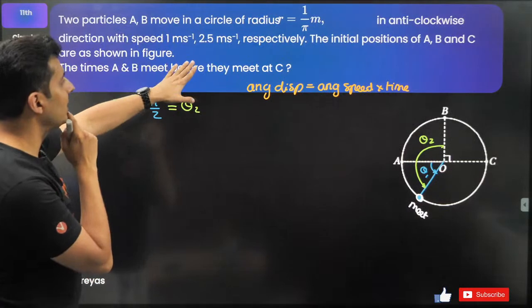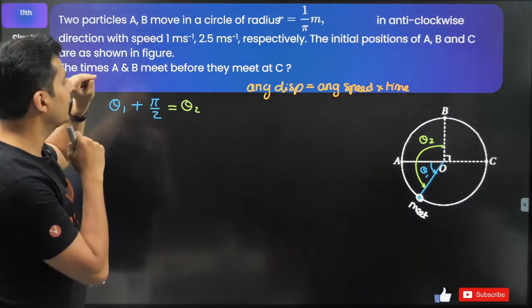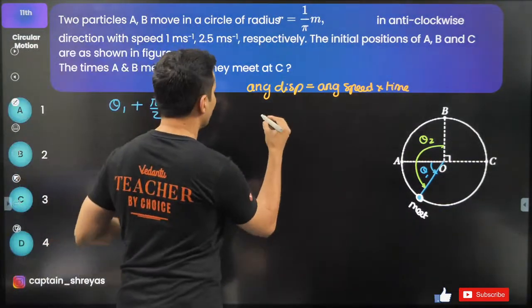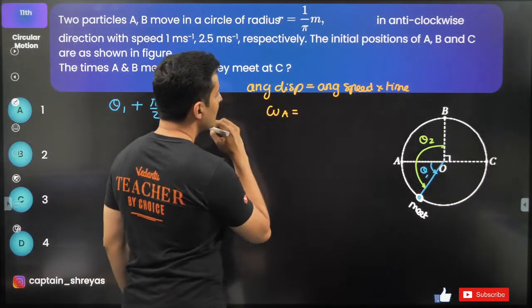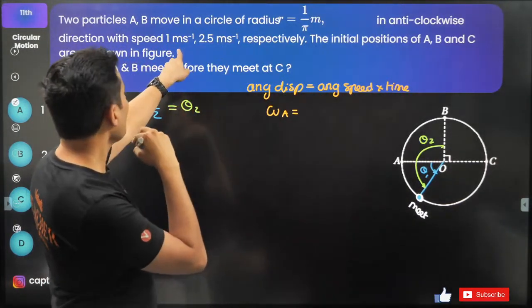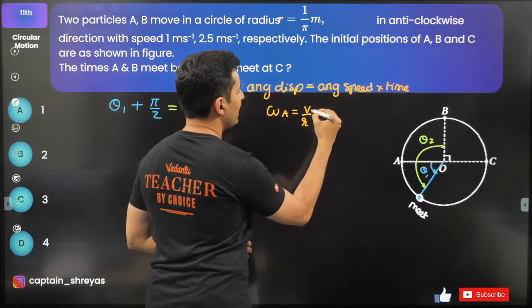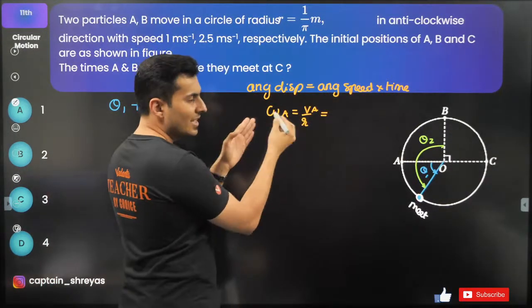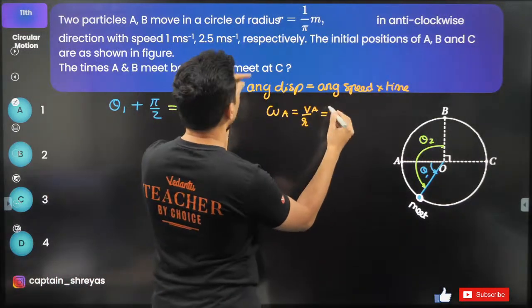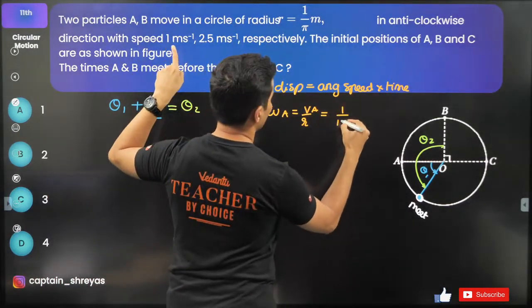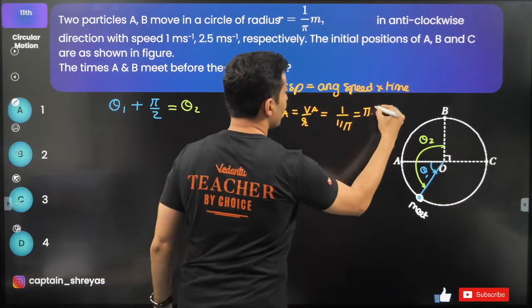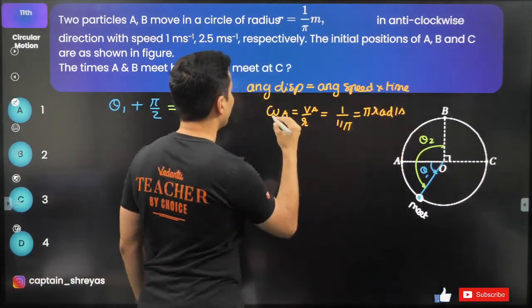What is the angular speed of object A? I think we can find that out. Omega of A is V by R, since V is omega R, so omega is V by R. Velocity is 1, radius is 1 by pi, so it is pi radians per second for A.